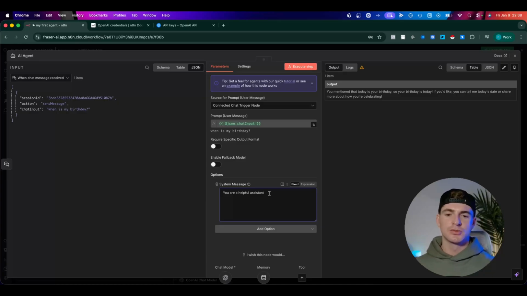But what starts to happen is when we start to add different tools or give it different tasks, then it needs to know how we want it to actually approach those things, what order we want it to approach those things. How is it going to know which tool to call? Well, we can explicitly state all of those things inside the system prompt. So we can get as detailed as we like with the system prompt. And the more detailed your system prompt is, the better your AI agent is going to perform. This is going to be the difference, ultimately, between an AI agent which is effective and an AI agent which is useless, okay?